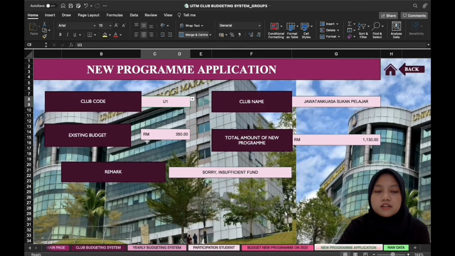So their remark for doing the new program next year is: insufficient fund. So this is how they need to look when they want to do a new program that they have planned.